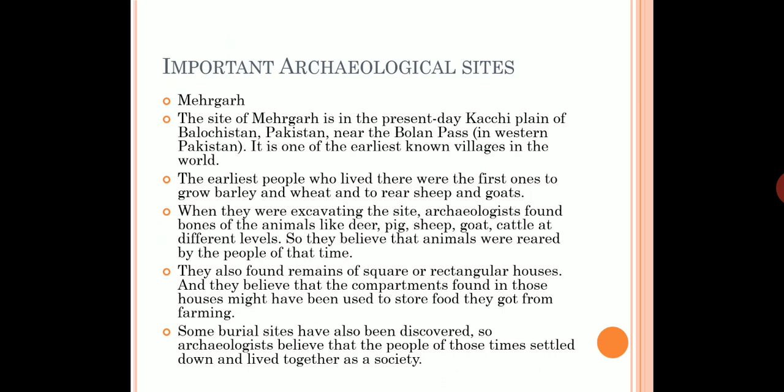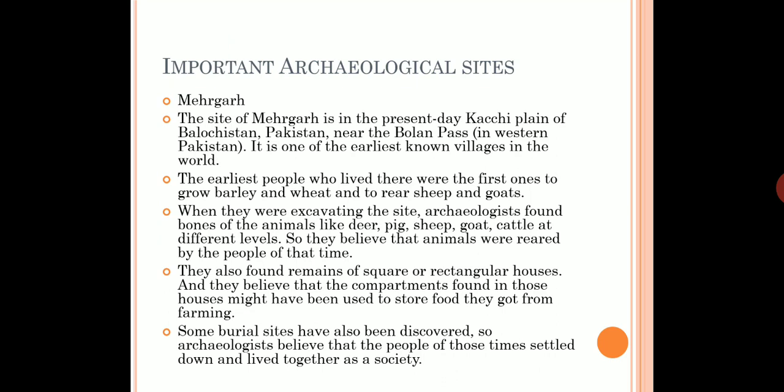The earliest people who lived there were the first to grow barley and wheat and to rear sheep and goats. When they were excavating the site, archaeologists found the bones of animals like deer, pig, sheep, goat, and cattle at different levels. So they believed that animals were reared by the people of that time.